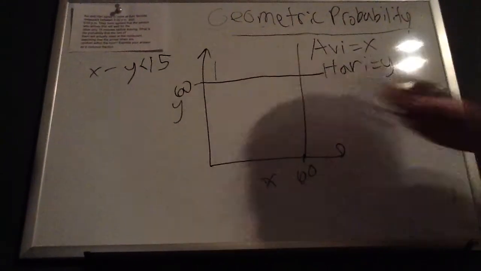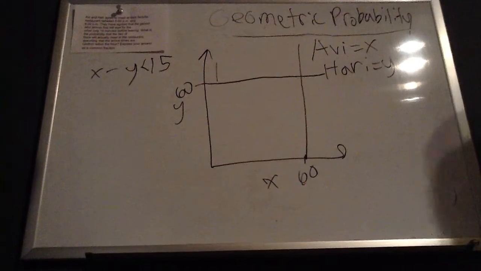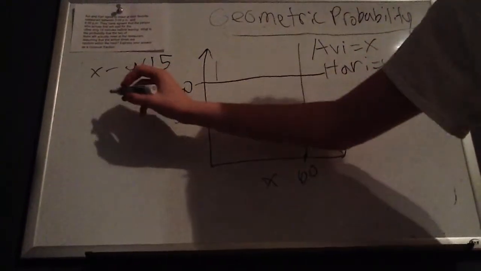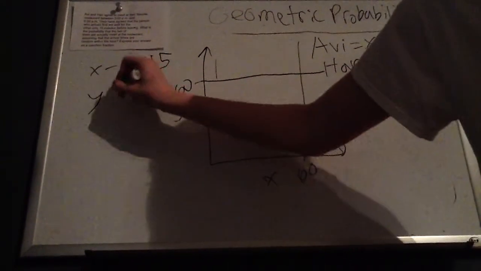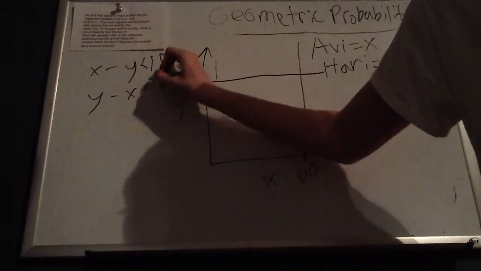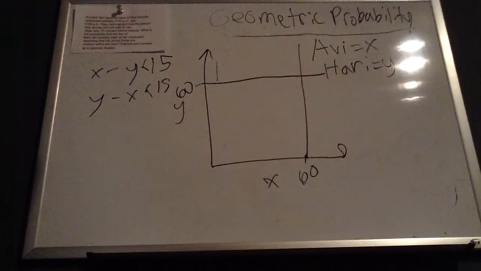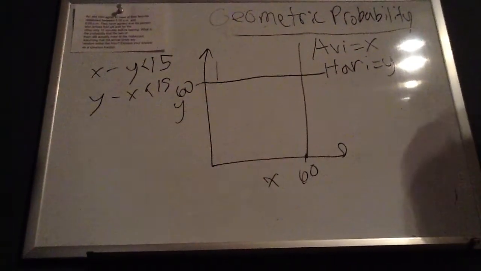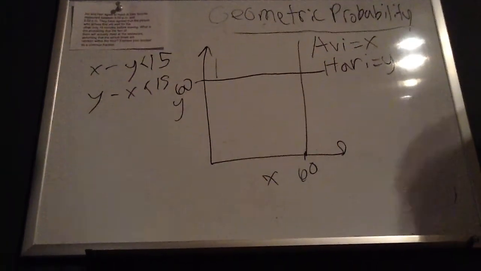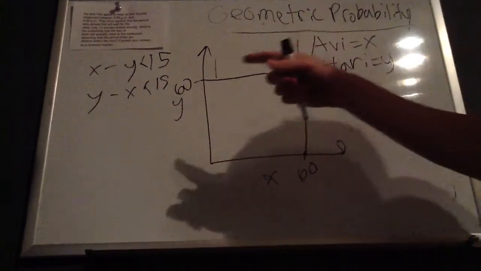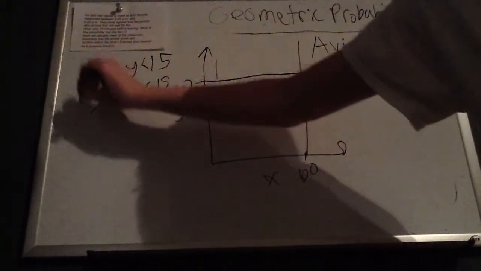But also, we can do this in the other direction. So, let's say y minus x is smaller than 15 also. We can write this as an absolute value, but that's just a simple way of thinking about it. So, we're going to try to graph these two equations, so we'll put both of these in terms of y.